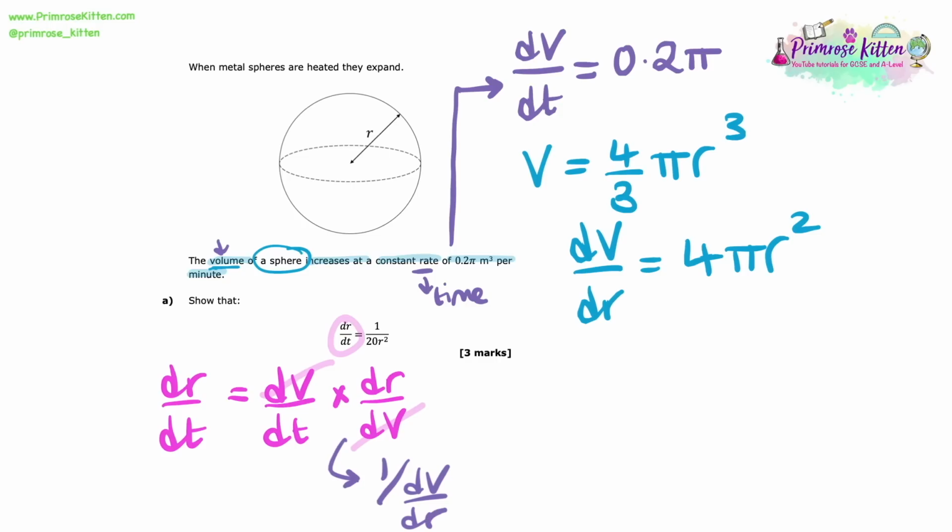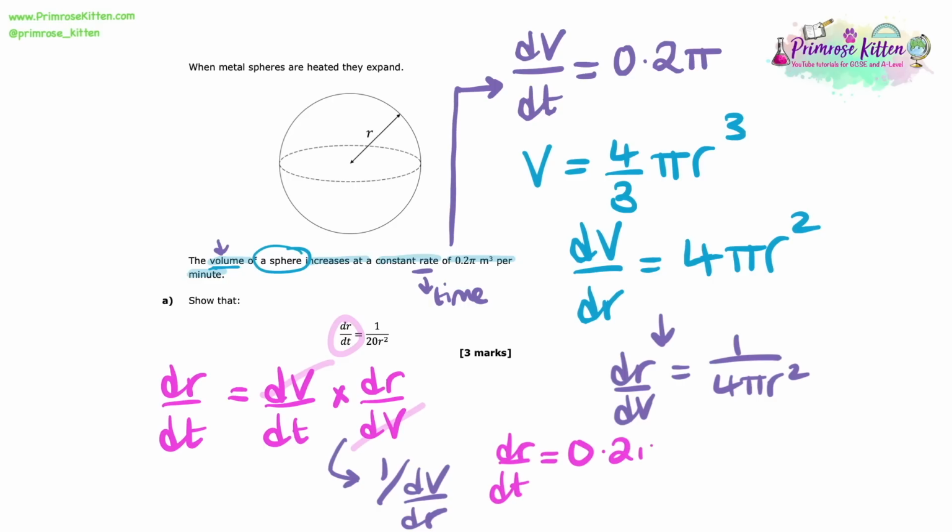Now the dr dv part of this we should recognise is just 1 over dv dr. So it's the reciprocal of the dv dr that we found out. So dr dv is equal to 1 over 4 pi r squared. Now we can just multiply these together. So dr dt is equal to 0.2 pi times by 1 over 4 pi r squared.